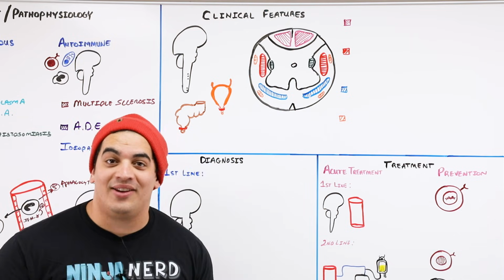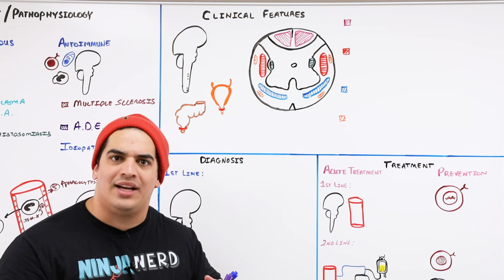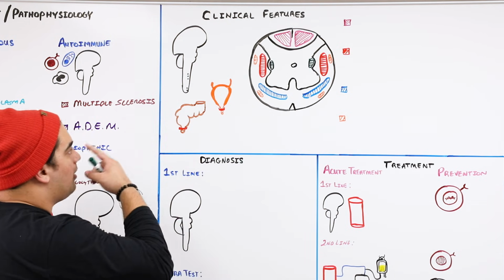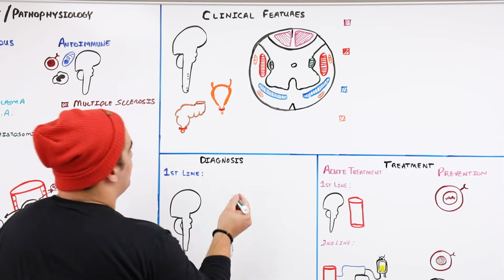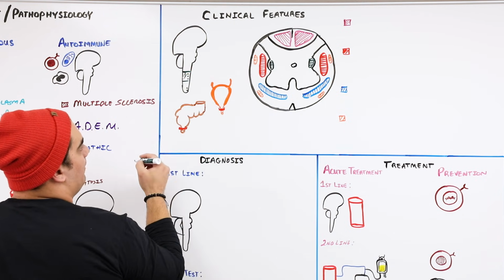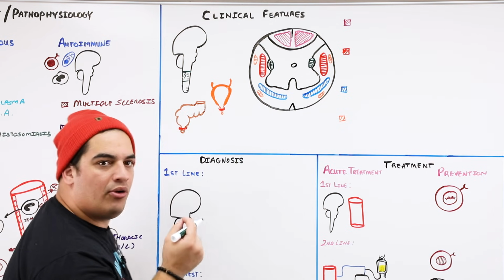All right, so now let's talk about the clinical features. Now that we know that there's some demyelination and potentially even neuronal destruction, what can happen here? All right, so the first thing that I want you guys to remember, what do we say is the most common location? The most common location is by far going to be the thoracic involvement, right? So remember there's preganglionic motor neurons.